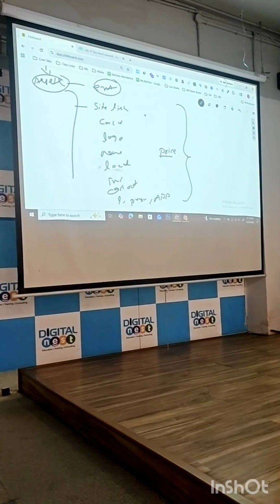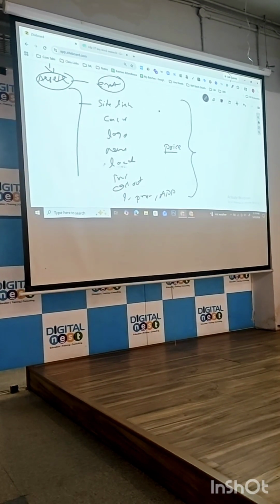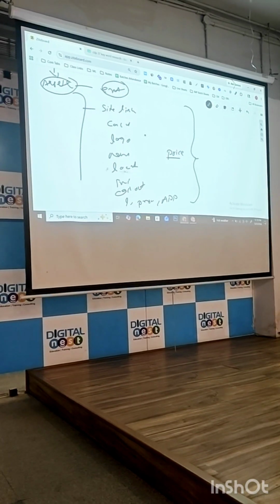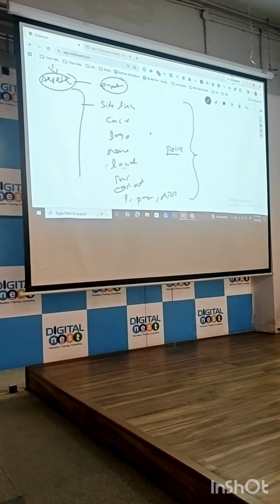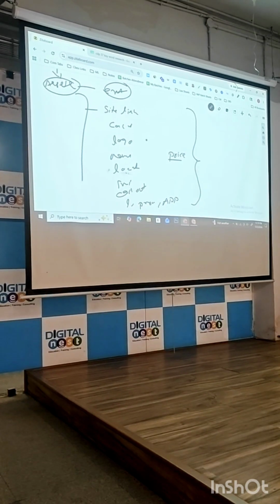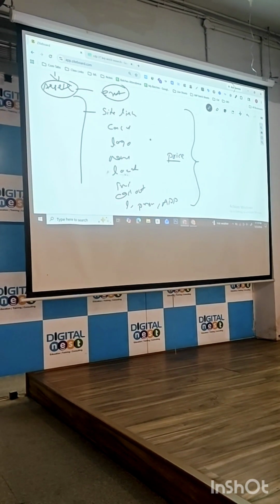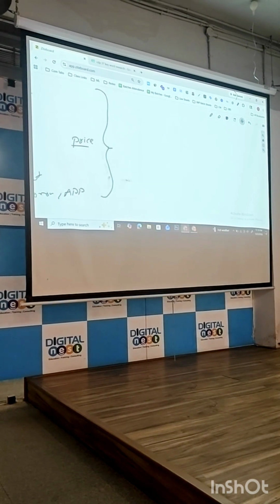Now whenever you're using these assets, is it mandatory? Without assets, can I make our campaign? Yes, we can make it. Is it mandatory? No. But why are we adding this? To attract the users. What happens if you attract the user? We'll get the leads, we'll get the conversions. Okay.